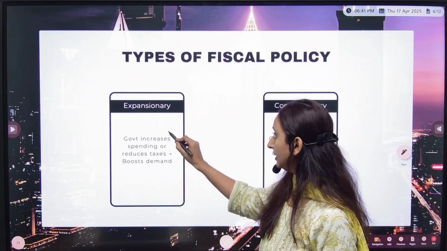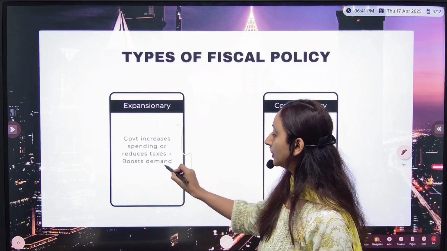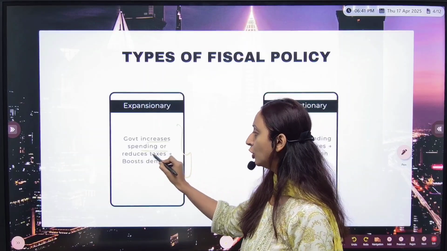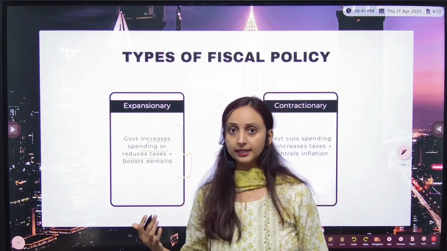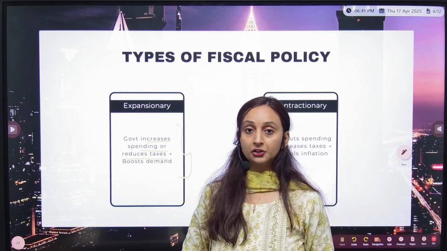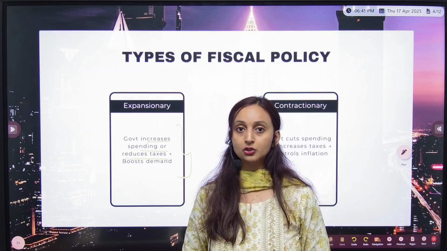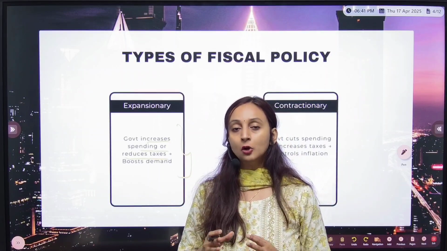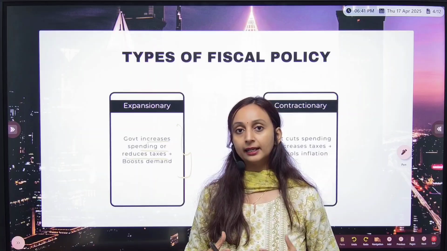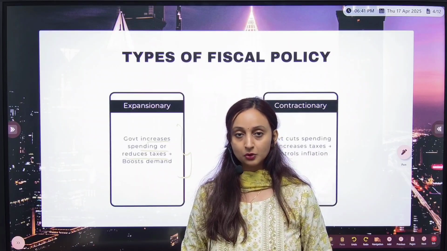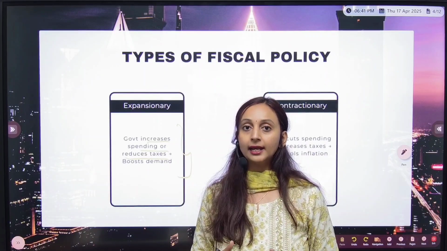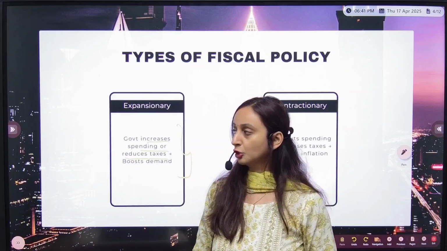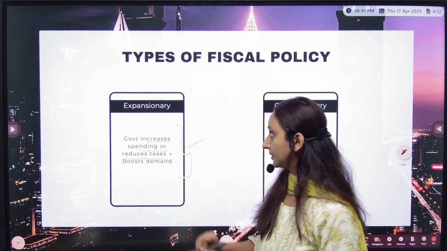So expansionary fiscal policy is used when the government increases its spending or reduces taxes. This is another example. The income tax rebate happens, the taxation goes down, the corporate tax is decreased. When the taxes go down, automatically people have more money at their disposal. They can generate more demand, and in turn, the economy will boost. So this is where we use expansionary fiscal policy.